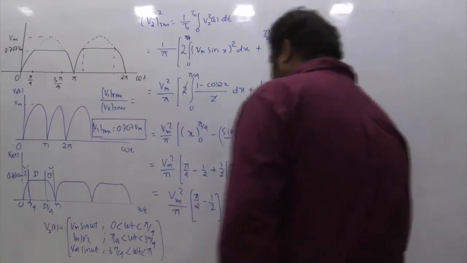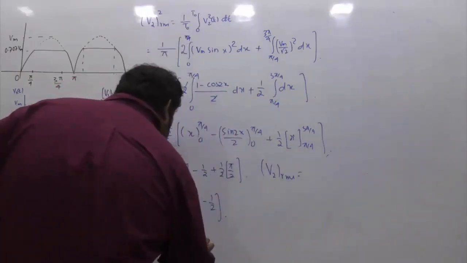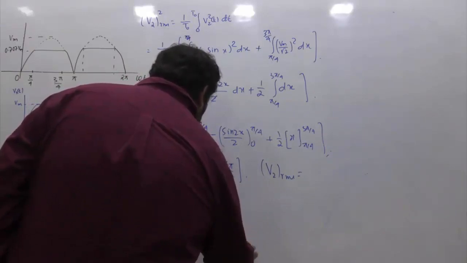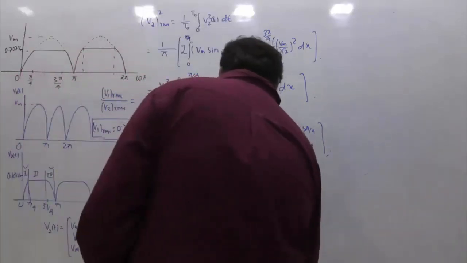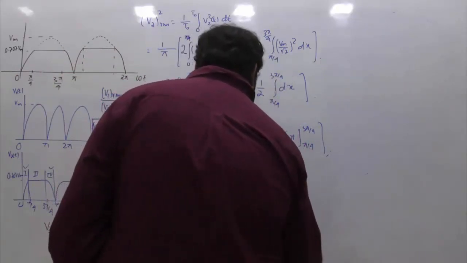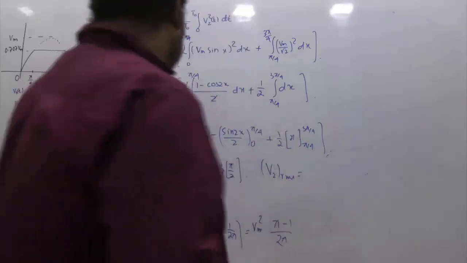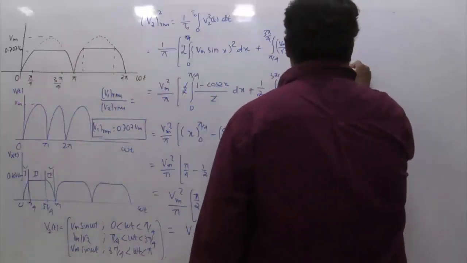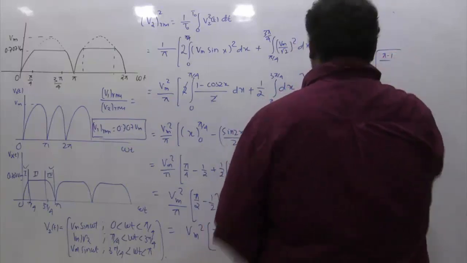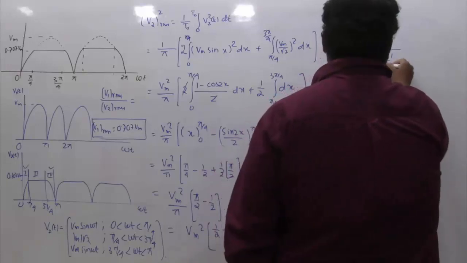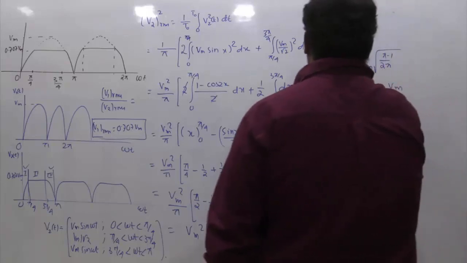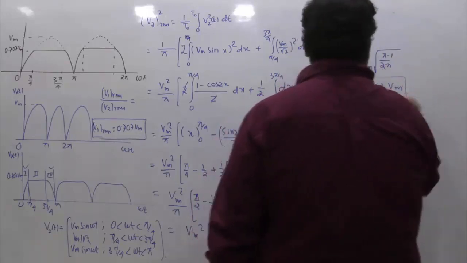Or you can simplify this again. If you take this pi inside, this happens to be Vm square, this pi will cancel, it is 1 by 2 minus 1 by 2 pi. If you take LCM, this is 2 pi, this is pi minus 1. So this is V2 square. And to find V2 RMS, simply take the square root of it. So that happens to be Vm into the square root of pi minus 1 divided by 2 pi. If you simplify, this happens to be 0.583 into Vm. So this is your V2 RMS.